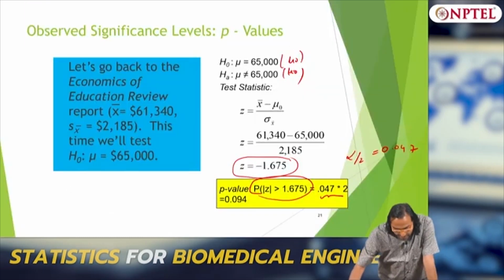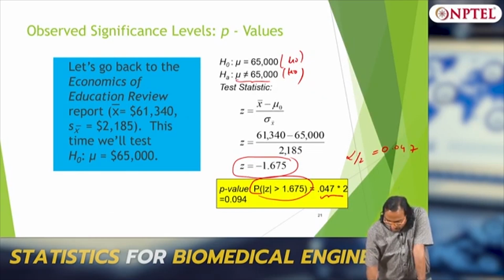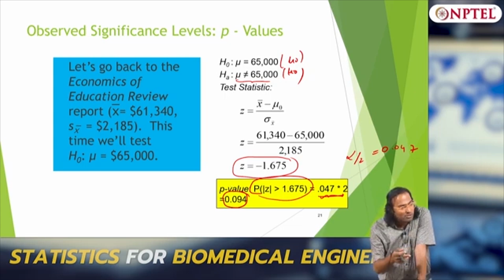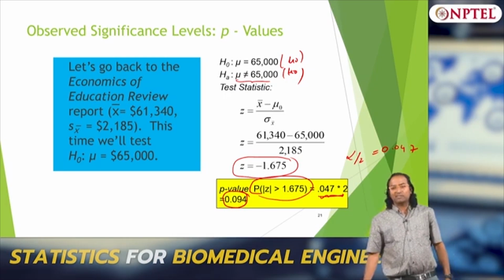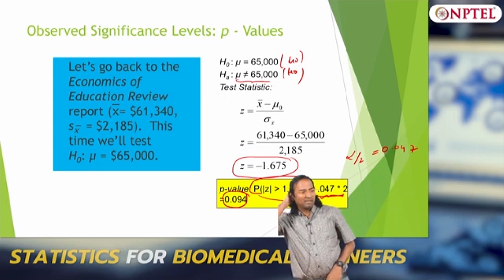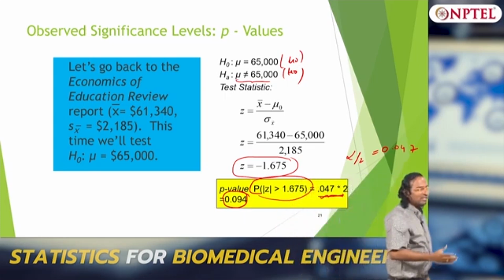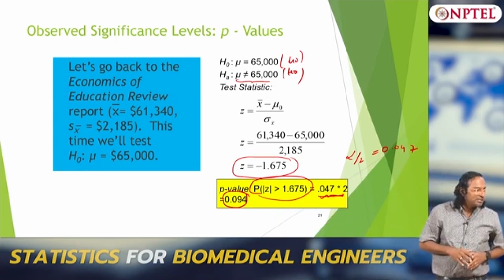Remember my mu naught, this is a two sided hypothesis. So this should be alpha by 2. Okay. So the p value is 0.094, that is what? 0.047 into 2. If it is a one sided hypothesis, you are going beyond 95. If it is a two sided hypothesis, you are actually only 91 percent confident, right? But it is not as bad as you think. It is 91 percent you are confident. If you make it one sided, you will be more than 95 percent sure.